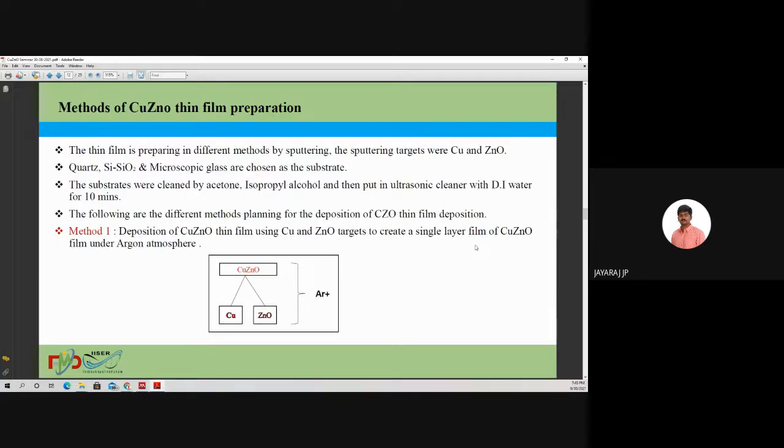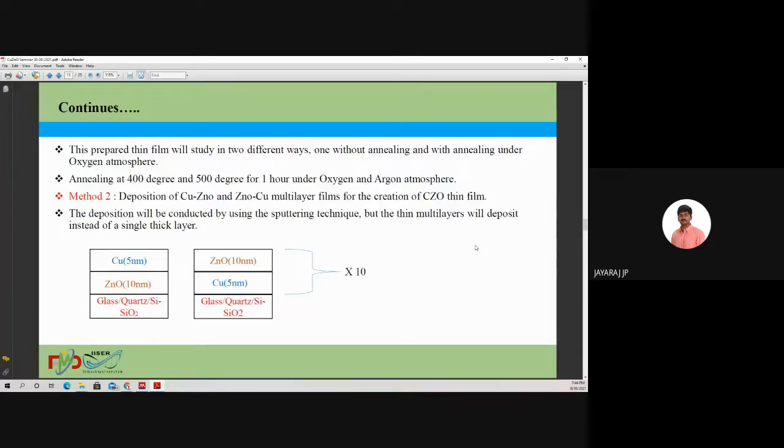So here, I'm talking about how I prepared this copper zinc oxide thin film for this memristor, because I used conventional methods. I prepared this copper zinc oxide thin film in different ways. In method one, I deposited the copper zinc oxide thin film using the copper and zinc oxide targets, sputtered together in the argon atmosphere. Then I annealed this thin film under the oxygen and argon atmosphere.